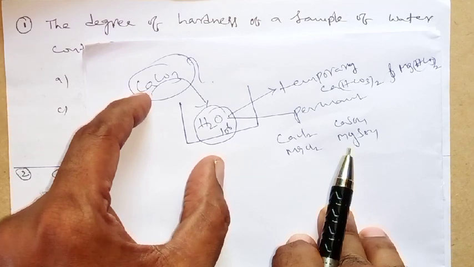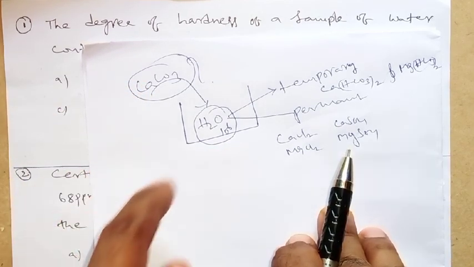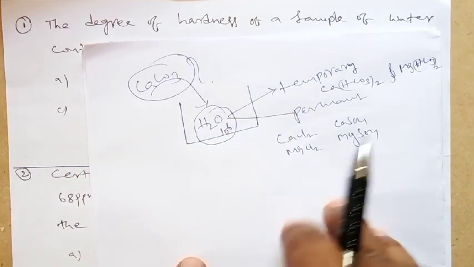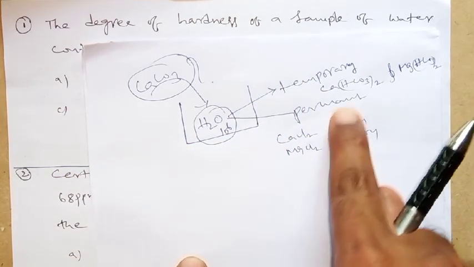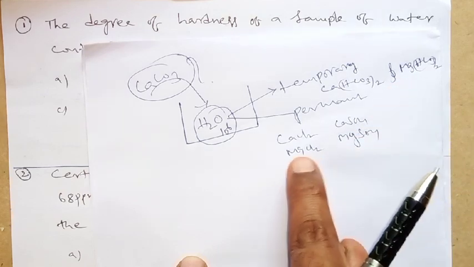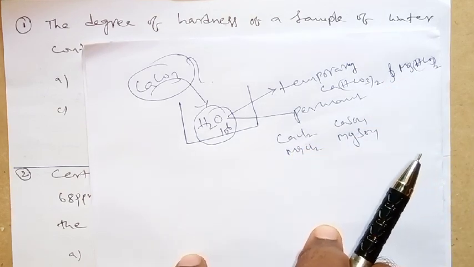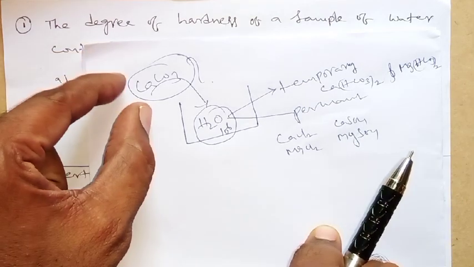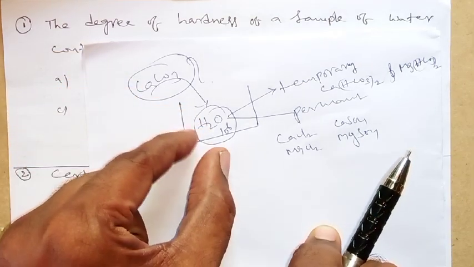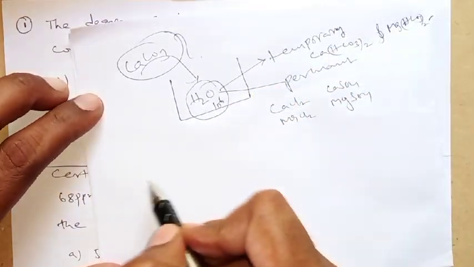So water is of two types: soft water and hard water. Hard water is due to temporary hardness and permanent hardness. Temporary hardness is caused by calcium and magnesium bicarbonates. Permanent hardness is due to calcium and magnesium chlorides and sulfates. What is the basic definition? Number of parts of calcium carbonate present in 10 power 6 parts of water. Is it clear?